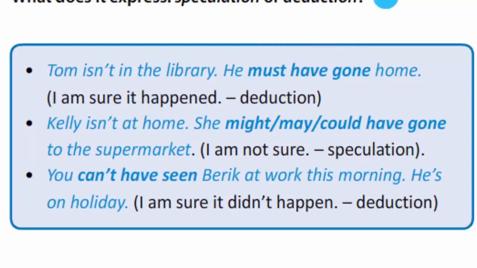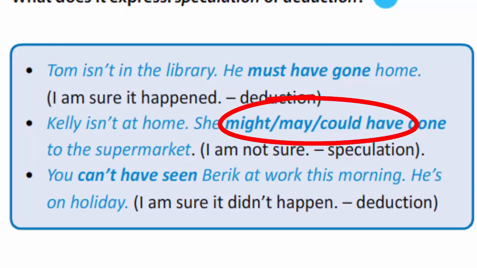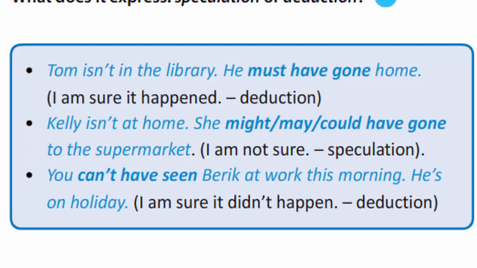Modal verbs might, may, could plus have plus past participle are used when we are not sure about some information. It is considered as speculation. For example, you say that Kelly isn't at home. She might have gone to the supermarket. I suppose, but I'm not sure. You see, it's speculation. And the modal verb can't with a perfect infinitive is used when we know that something didn't happen. You can't have seen Derek at work this morning. He's on holiday.